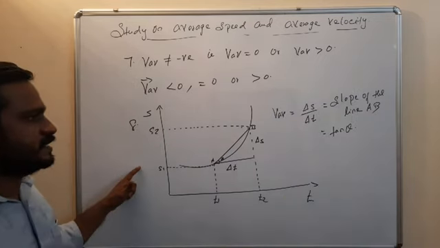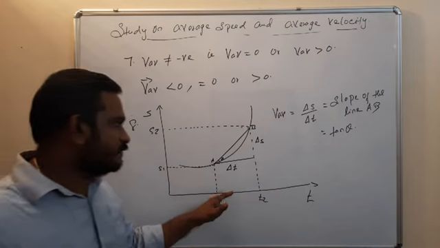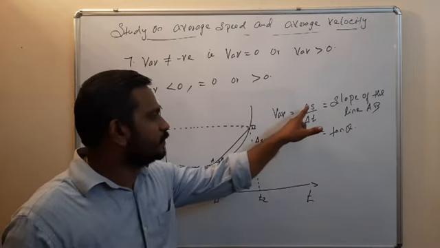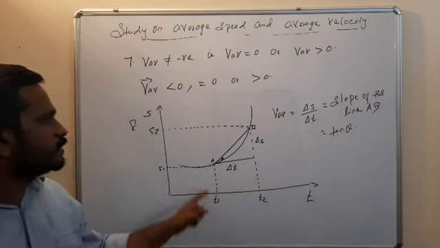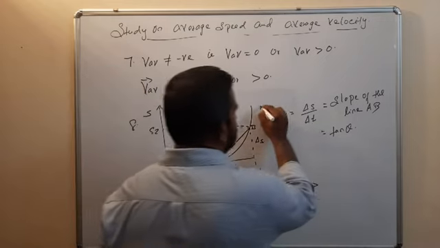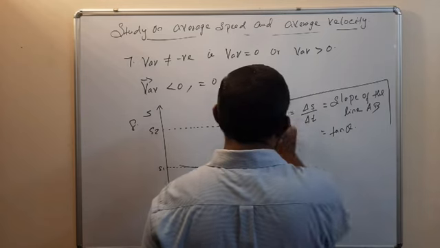So average velocity can be determined from this graph: v_AV is equal to delta S by delta T, equal to the slope of the line AB, equal to tan theta. It is very important.